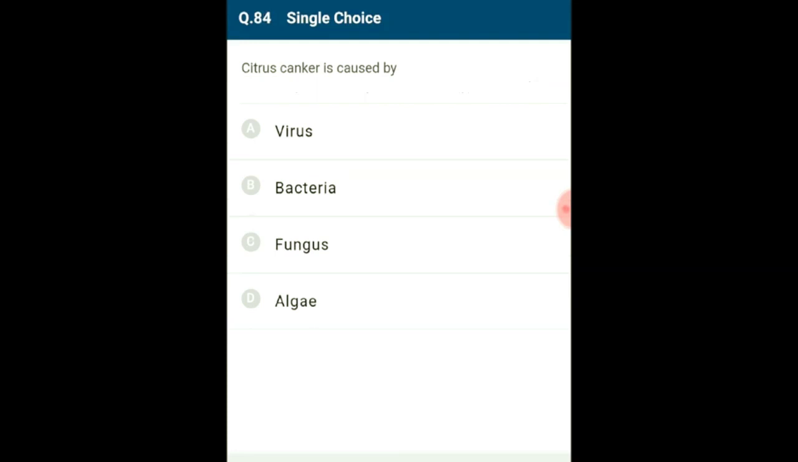Question number 84. Citrus canker is caused by... Some bacteria or pathogens cause damage to human beings, crops, farm animals, and pets. Cholera, typhoid, tetanus, and citrus canker are well-known diseases caused by different bacteria. Citrus canker is a disease affecting citrus species and is caused by the bacterium Xanthomonas axonopodis. So the answer for this question is option B, bacteria. Citrus canker is caused by bacteria.